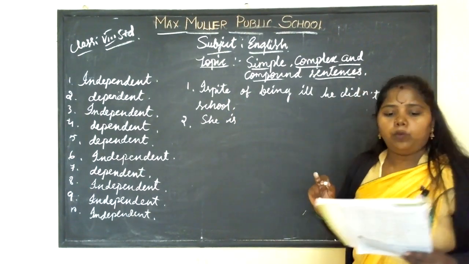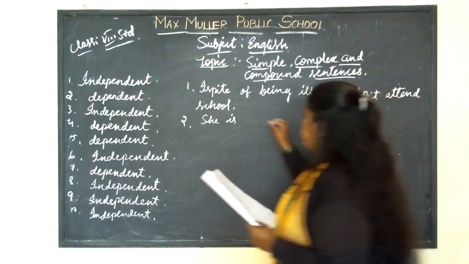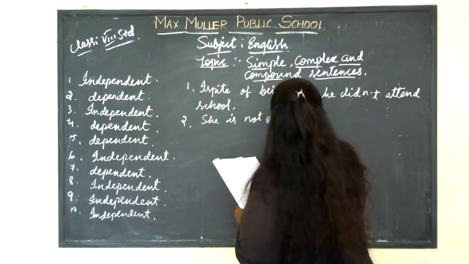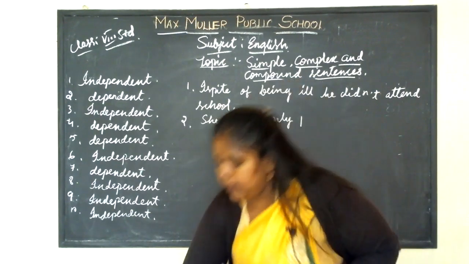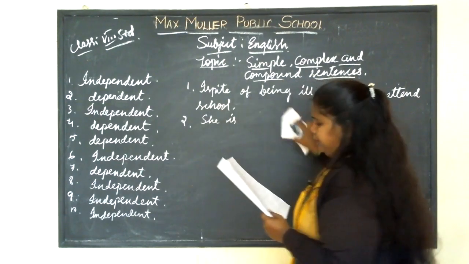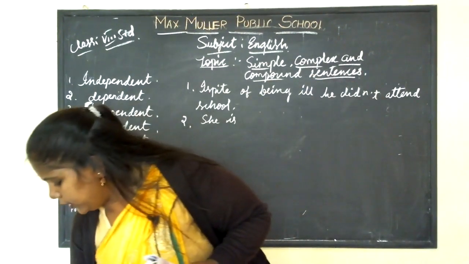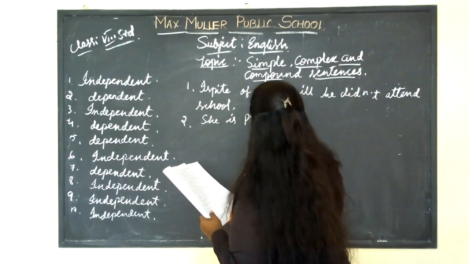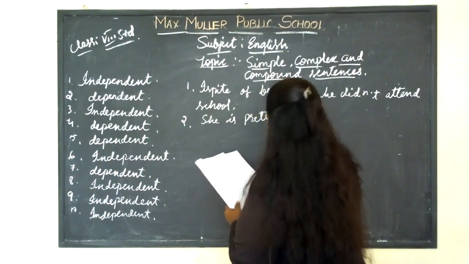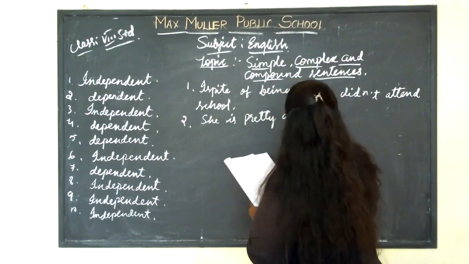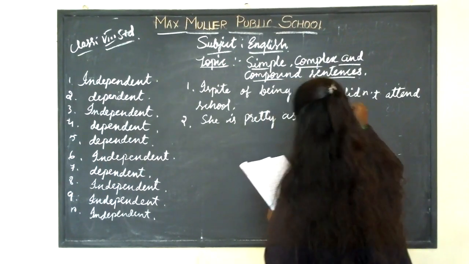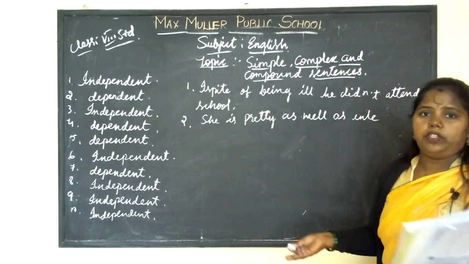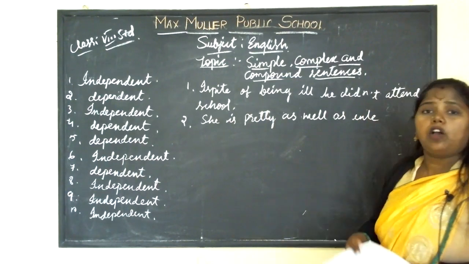The next one: she is not only pretty but also intelligent. This is a compound sentence. We should convert this sentence into a simple sentence. The answer: she is pretty as well as intelligent. See the question, she is not only pretty but also intelligent, that is a compound sentence.